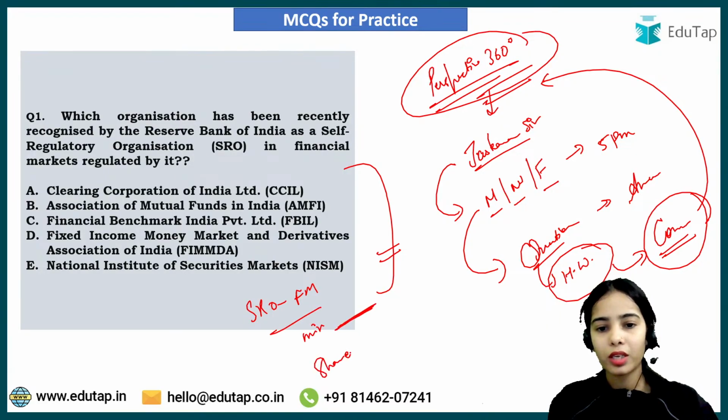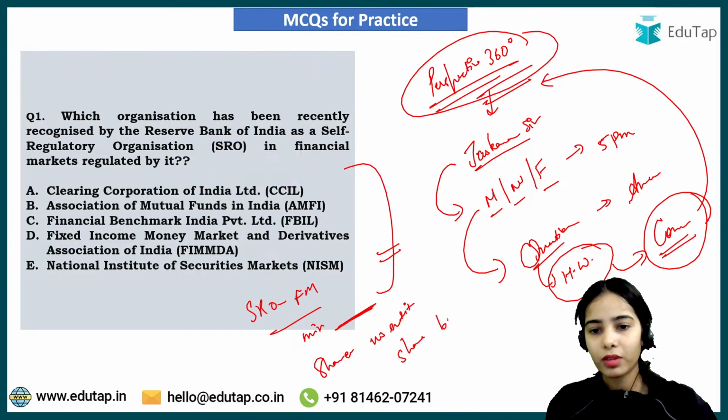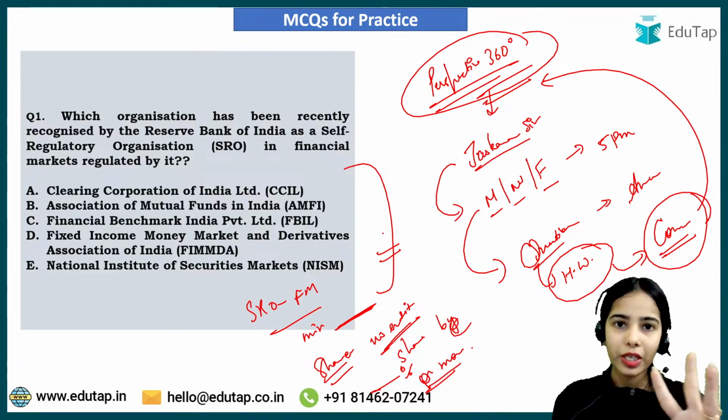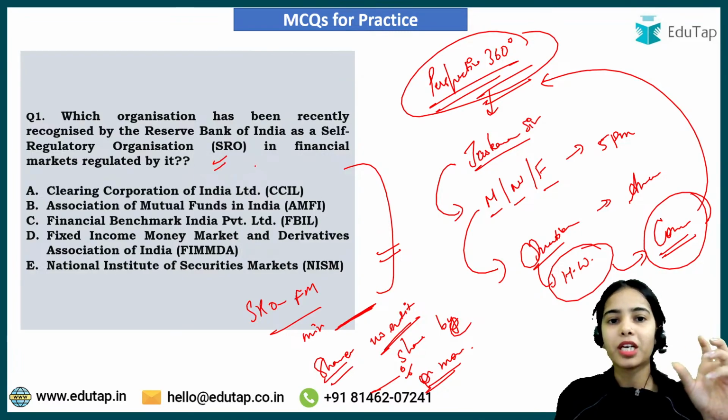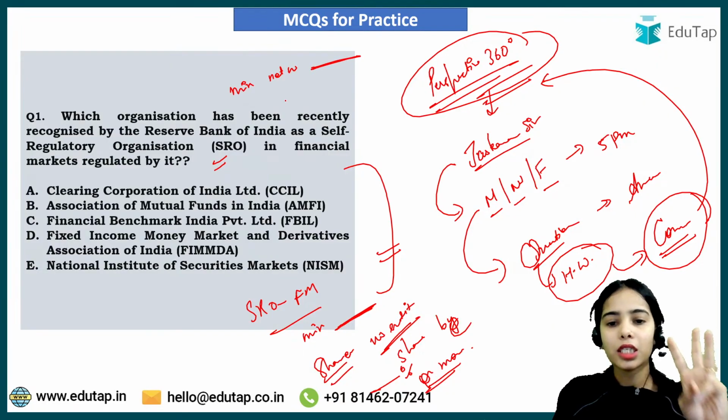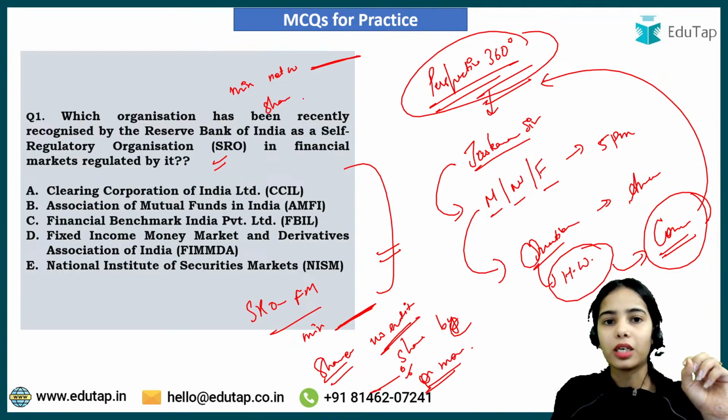And the shareholding of no entity shall be dash percentage or more. So you have three questions now. First of all, who has become the SRO in the financial market? The second question is, what is the minimum net worth for the SRO in the financial market? Third question is that the shareholding in the SRO financial market should not be more than what percent?